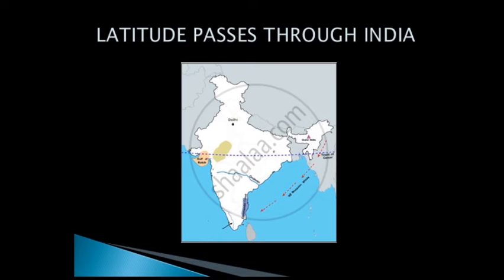So India has the influence of both types of climate, tropical as well as temperate. In northern India there is one climate, and in southern India you can experience another climate. Now let us see another factor that is affecting the climate of India.